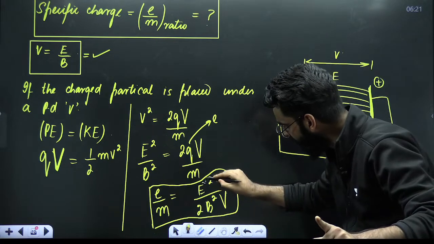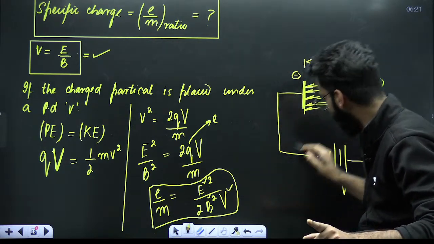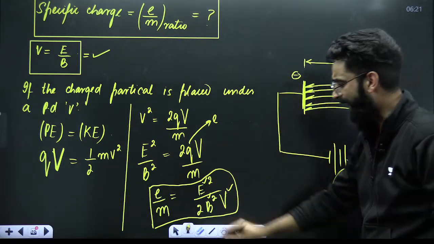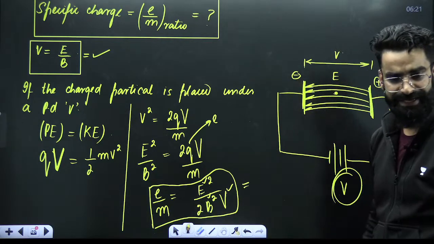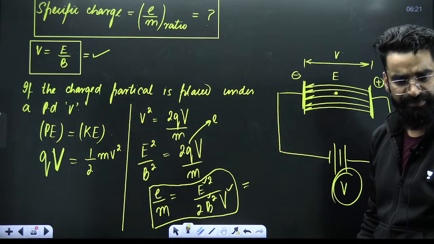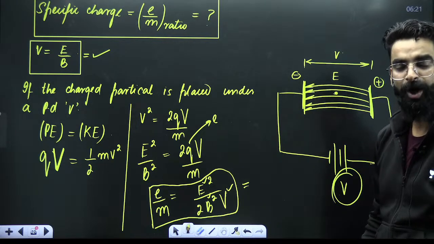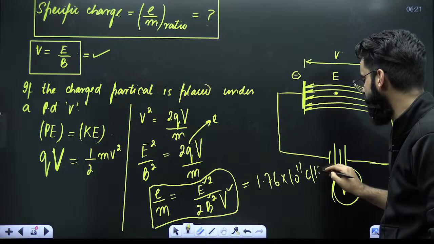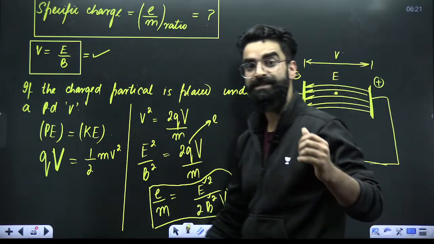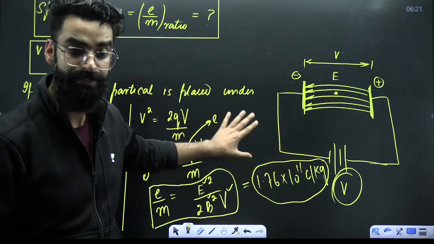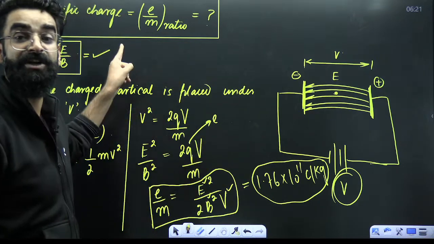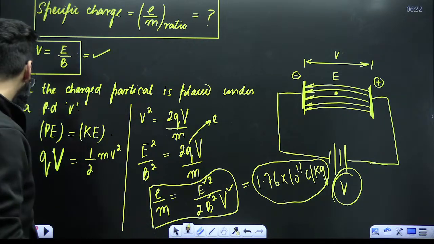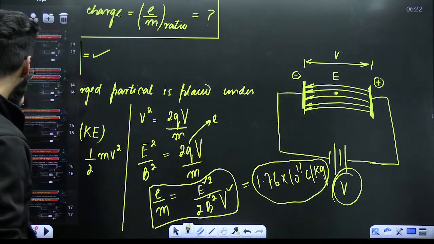My dear students, already we know the E value, the B value, and this potential difference. So all the values over here we already know, and we can easily calculate the e divided by m value from here. It will come out to be 1.76 into 10 raised to power 11 coulomb per kg. So with the help of this calculation, the e by m ratio, the specific charge of the electron, was calculated, and it was found to be 1.76 into 10 raised to power 11 coulomb per kg.